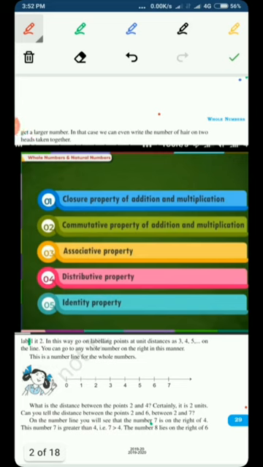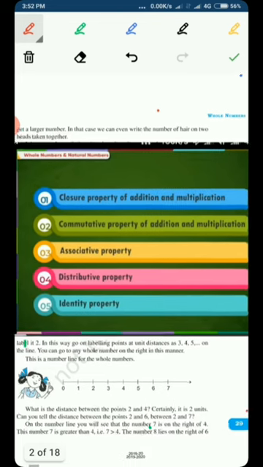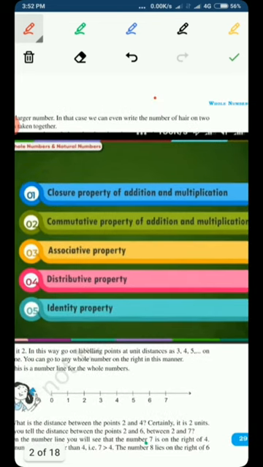As you can see here, we have mentioned the particular properties that we are going to see in this chapter. The properties are closure property of addition and multiplication, and this property also exists for subtraction and division, but it is not applicable there. The most important thing is to see the closure property of addition and multiplication, then the commutative property of addition and multiplication, the third, associative property, then distributive property, and the fifth is identity property.